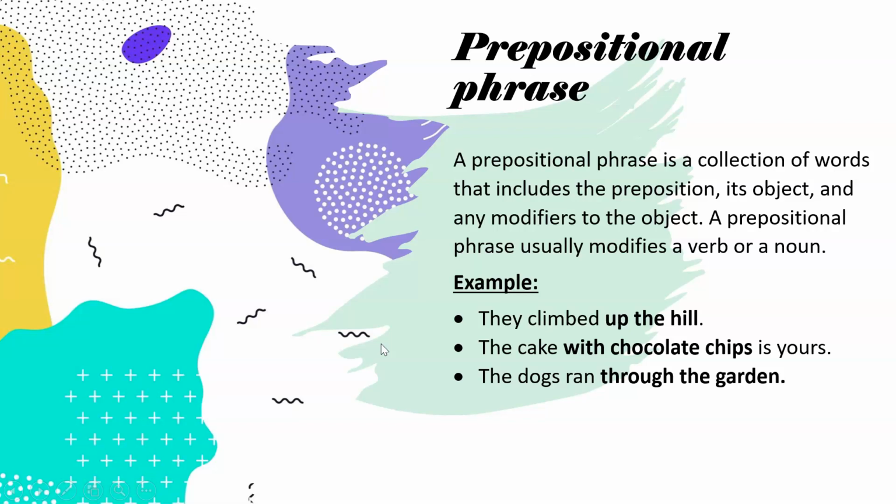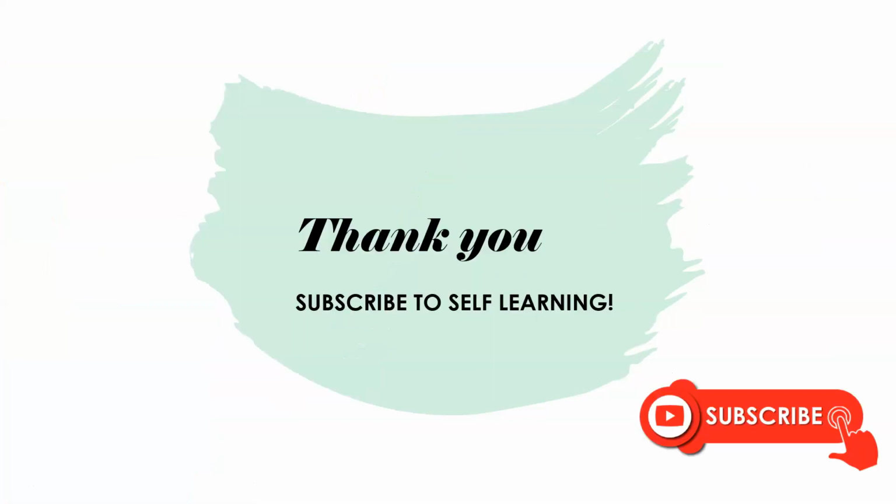So if you look at all the phrases, whether it is a noun phrase, verb phrase, prepositional phrase or any other, each also consists of its head word, that is a noun, a verb or a preposition. I hope this video has cleared your concept of phrases and its types.